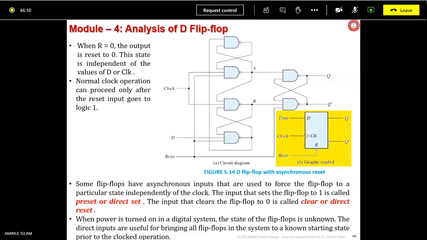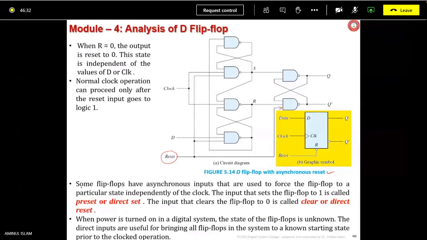Now D flip flop with asynchronous reset. See, reset signal is applied here, going to the output latch as well as these two input latches, and it can reset independent of the clock pulse.